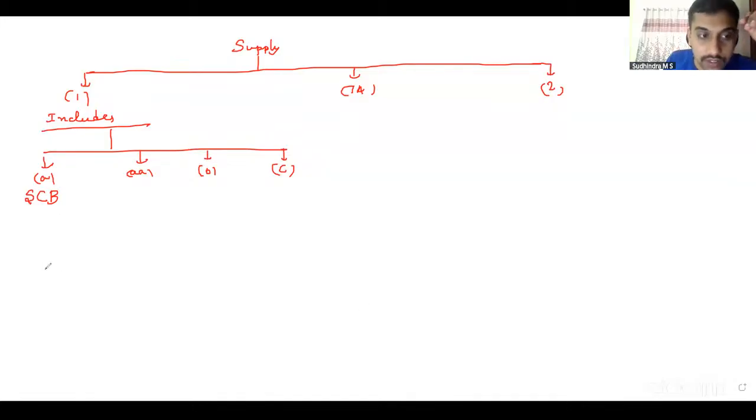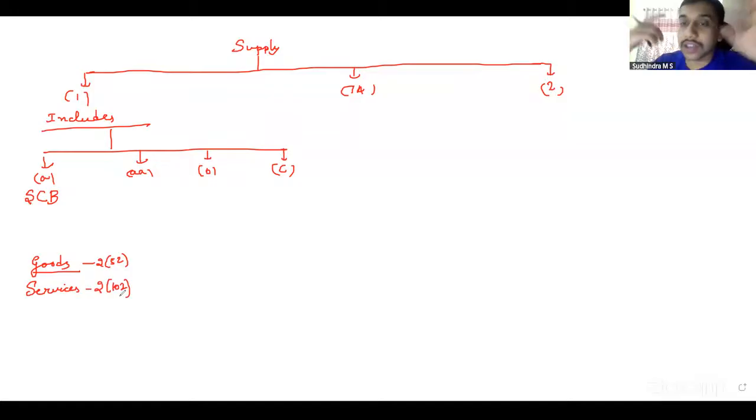So to understand that, we discussed the definition of goods. Section 2 clause 52 talks about goods, correct? Goods means any kind of movable property. It includes actionable claims, growing crops, anything part of the land which is severed or agreed to be severed before the time of supply. But it excludes money and securities. Similarly, the definition of services that we learned, section 2 clause 102, anything other than goods, and it includes use of money, conversion of money from one currency to another, one denomination to another, where separate consideration is charged. Only then it will be considered a supply of service, and it excludes money and securities again.